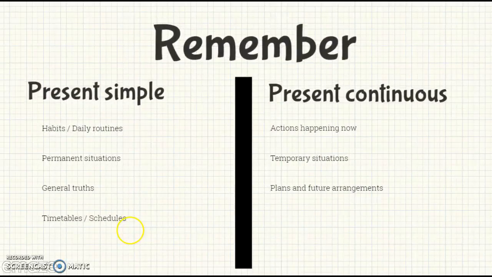Remember, we have some things that we need to take care of, especially when it talks about the present simple and the present continuous tense. For example, the present simple takes place with habits or daily routines, permanent situations, general truths, timetables, and schedules. The present continuous tense applies when you want to talk about actions happening now, temporary situations, and plans and future arrangements.